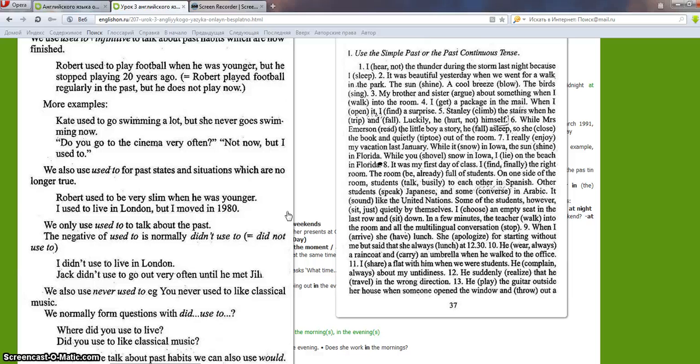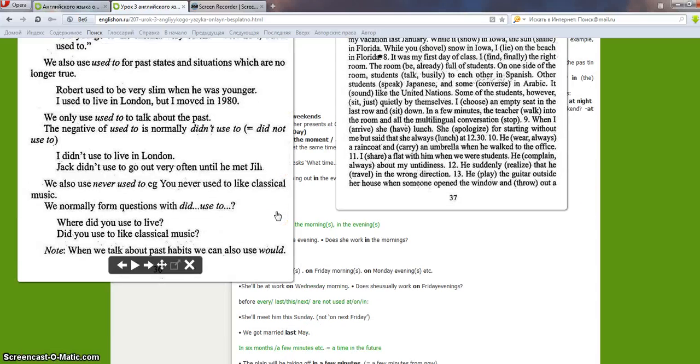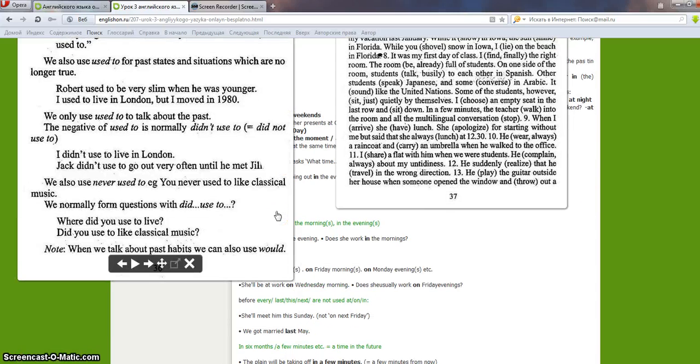We only use used to talk about the past. The negative of used to is normally didn't used to or did not used to. I didn't used to live in London. Jack didn't used to go out very often until he met Jill. We also use never used to, etc. You never used to like classical music.